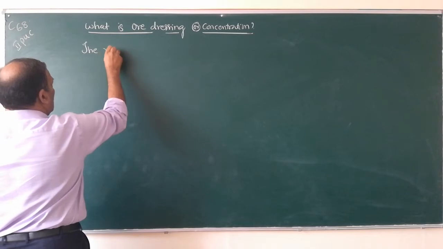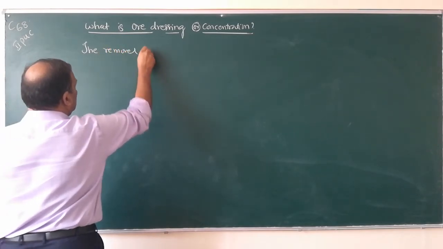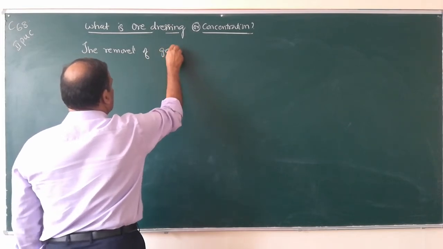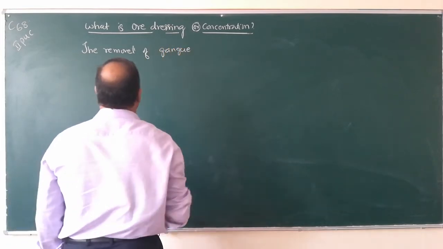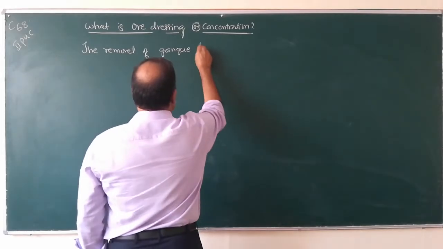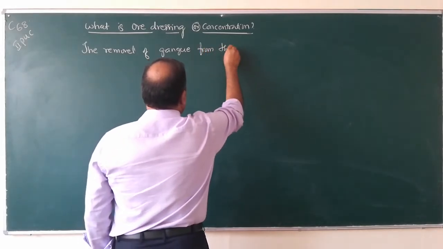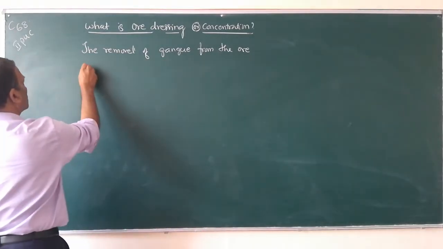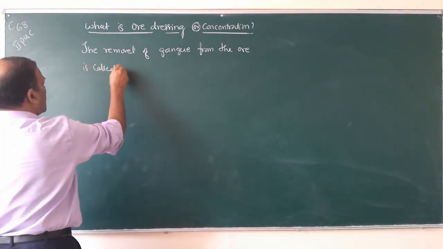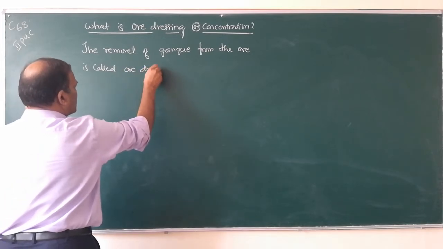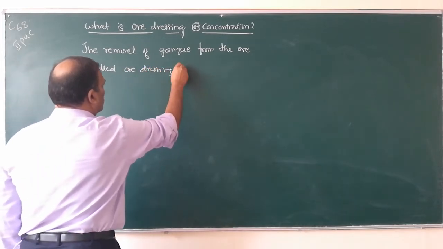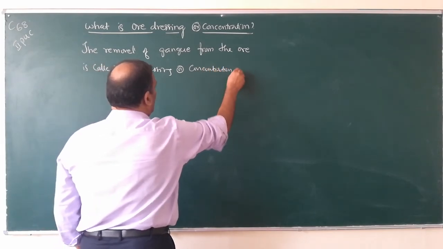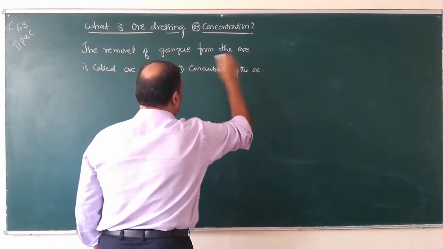The removal of gangue from the ore is called ore dressing or concentration of the ore.